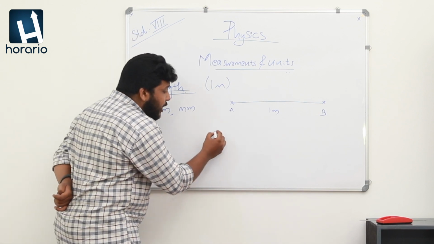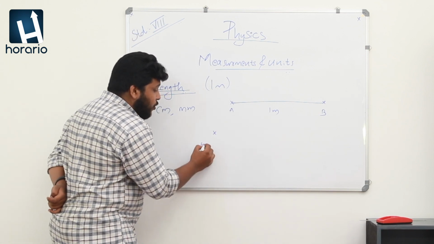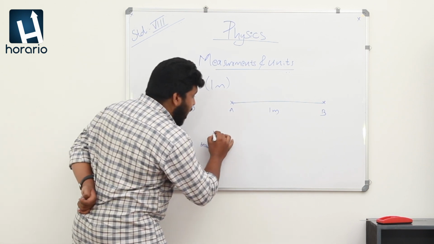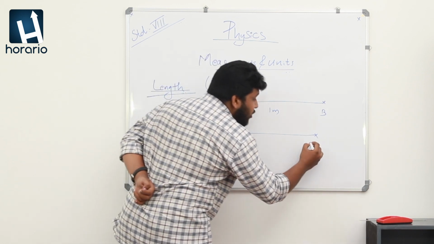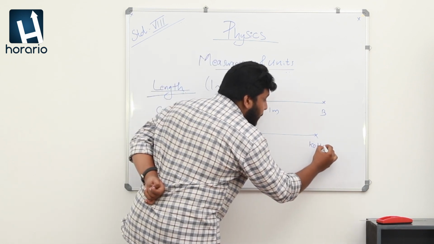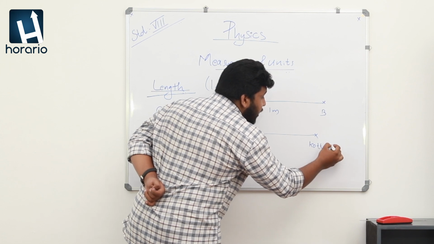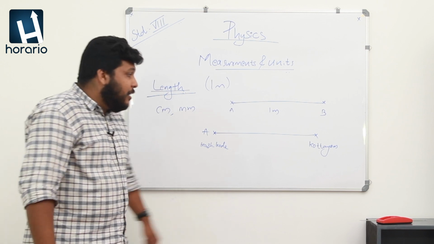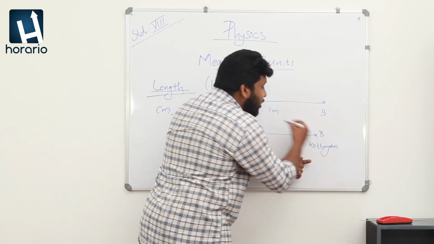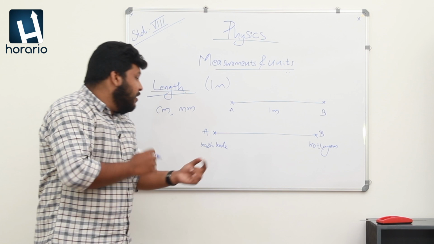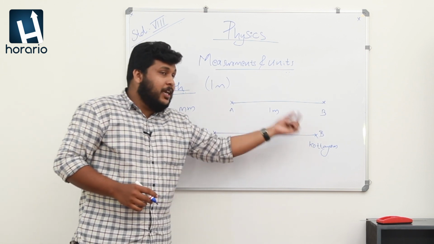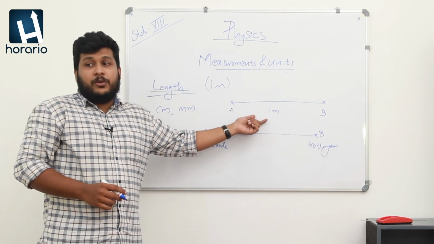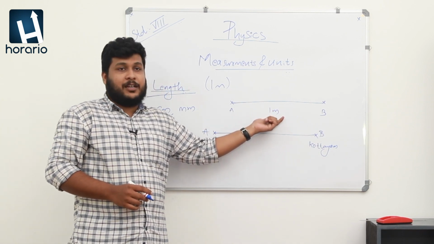But I put point A at Kozhikode and another point B at Kottayam. How can we measure the distance between A and B? It will be very difficult to measure it when compared to 1 meter.